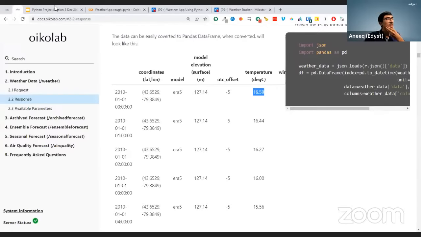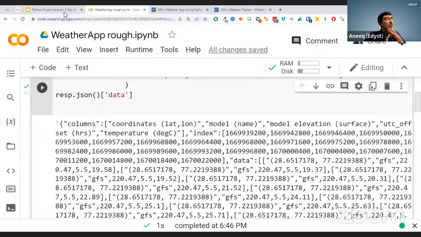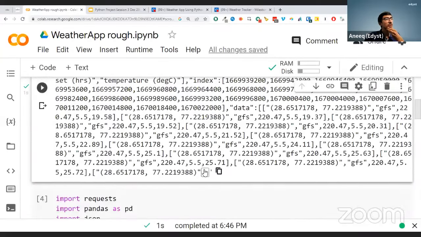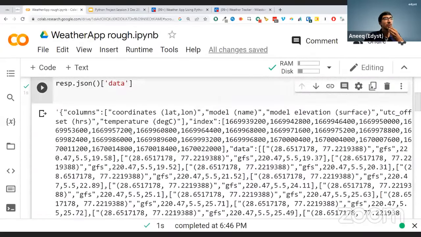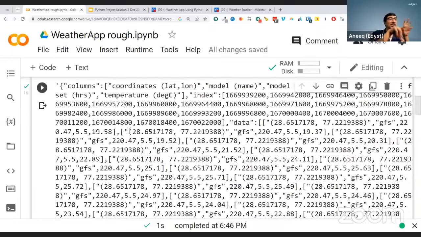But you say, sir, I don't see any rows and columns over here. What are you saying, that you are going to get a row and column? So what exactly are you talking about? Are we going to get a row and column here? Yes, you're going to get a row and column. But the way it is made, the kind of format that it's given to us, it's not easy for us to understand what the rows and columns are over here.